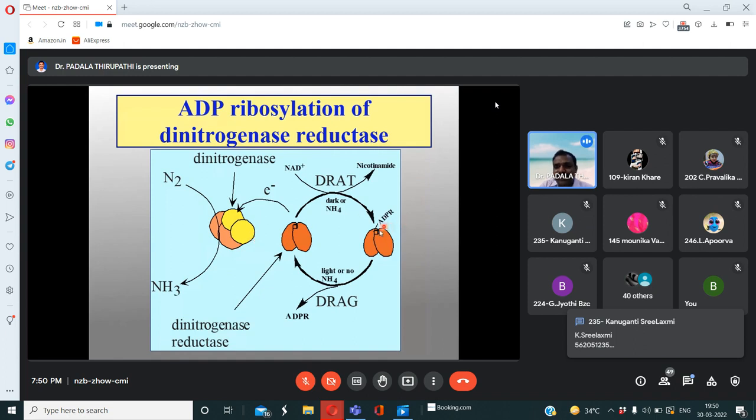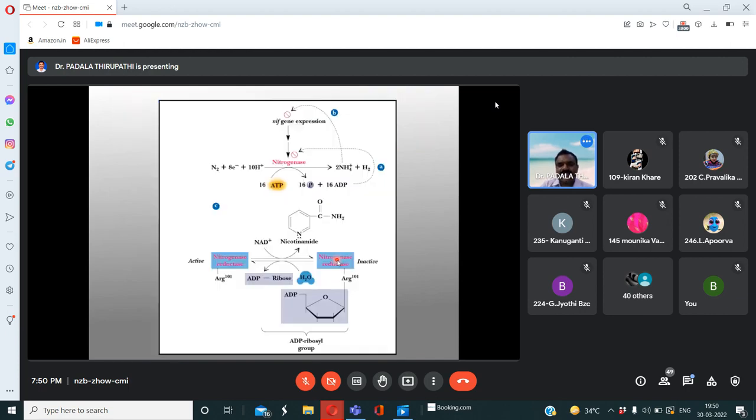Same time, so the mechanism, dinitrogenase reductase mechanism we are observed is like.